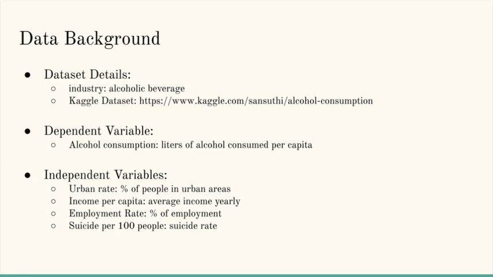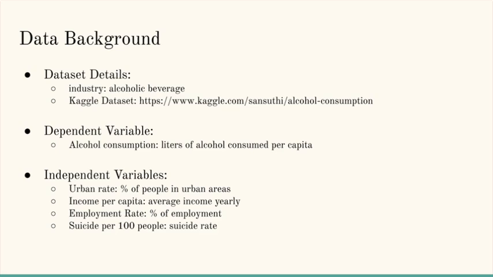Now, the dependent variable that we analyzed was alcohol consumption, specifically the liters of alcohol consumed per capita, whereas the independent variables were the urban rate, income per capita, employment rate, and suicide per 100 people. Now, going into a little bit of depth here, the urban rate explores the percentage of people that live in urban areas, thereby measuring the urban sprawl of a country. We wanted to see if there was a relationship between these two variables, because culture ties strongly to alcohol consumption, and the cultures associated with urban lifestyles can greatly vary from suburban or rural.